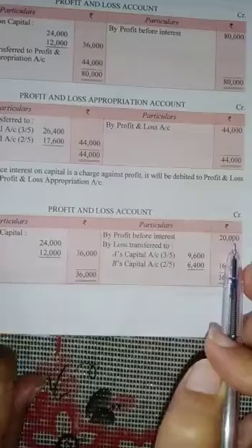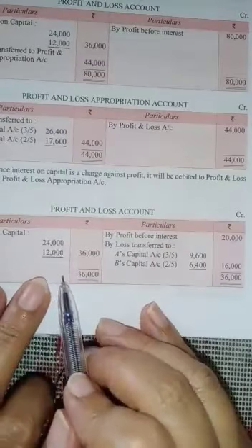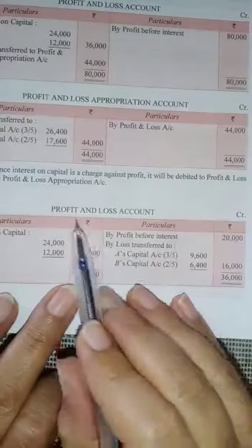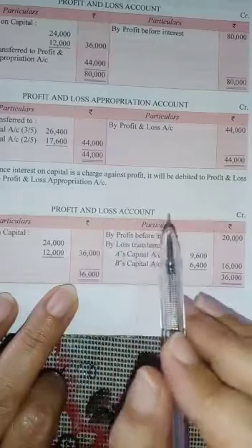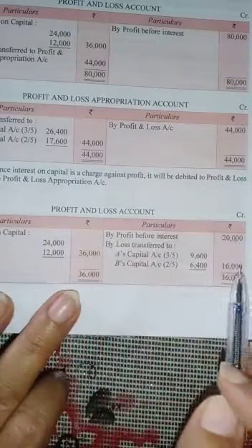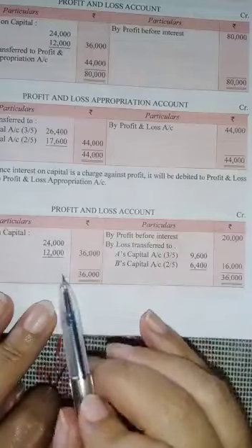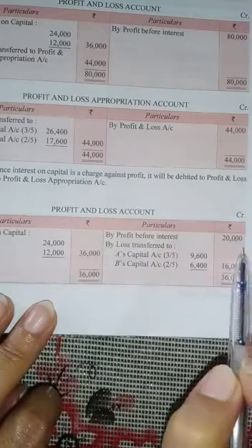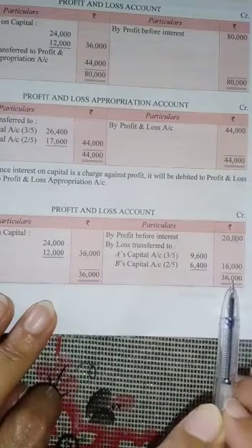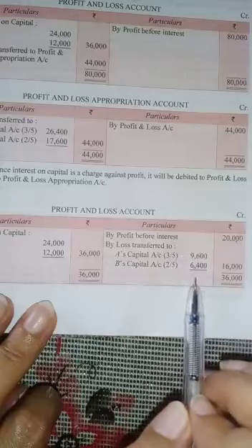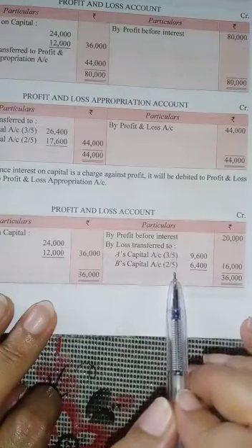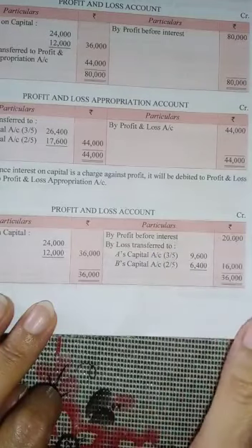Profit was only 20. You have to give both the things because this is a charge, and for this you will prepare the profit and loss account, obviously, for a charge. So you will be getting a loss. 36,000 was to be paid, but you are having only 20,000. 16,000 will be your loss and it will be divided among A and B in their agreed ratio 3:2.